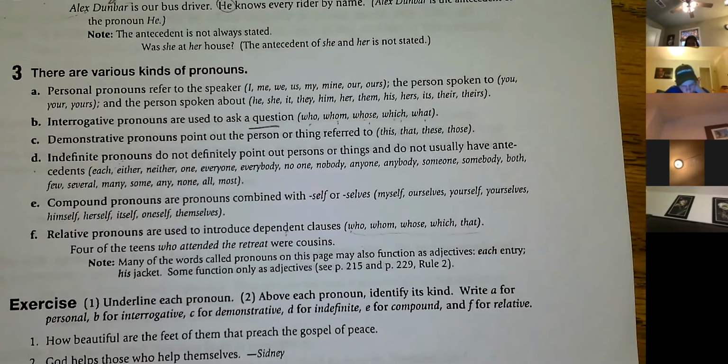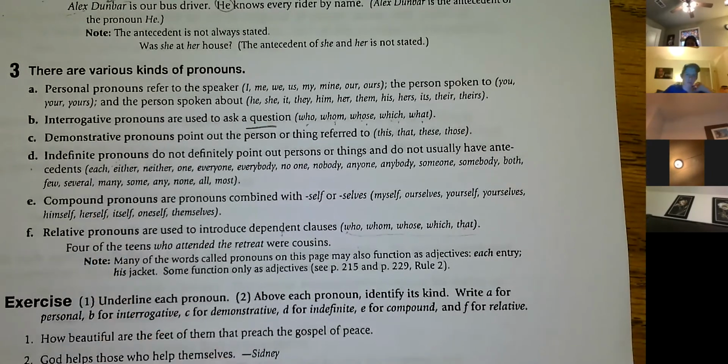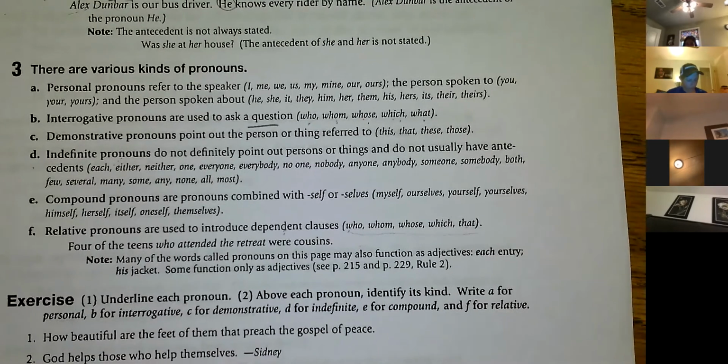There's some element of it that you're not sure of. Okay, so each of those, well, we're talking about each individual one of those. So it's not definitely that one that's second from the left. It's each of them as individuals, but not one specifically by name. So that's why it's indefinite. Either, we're not sure which one, either this one or that one, it's indefinite. We're not definitely sure which one it is.